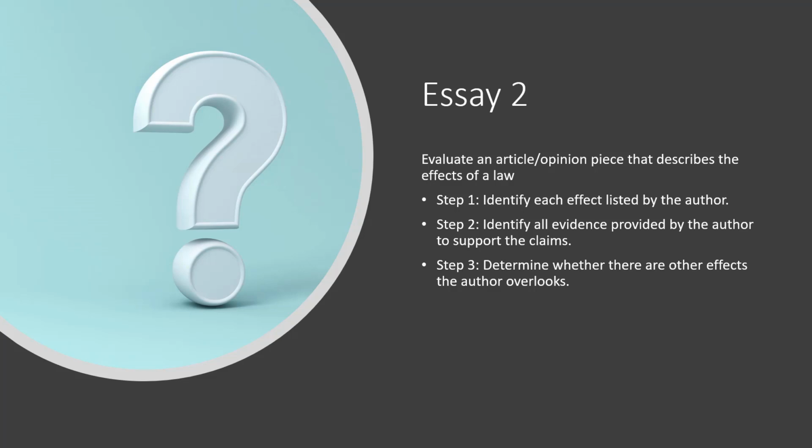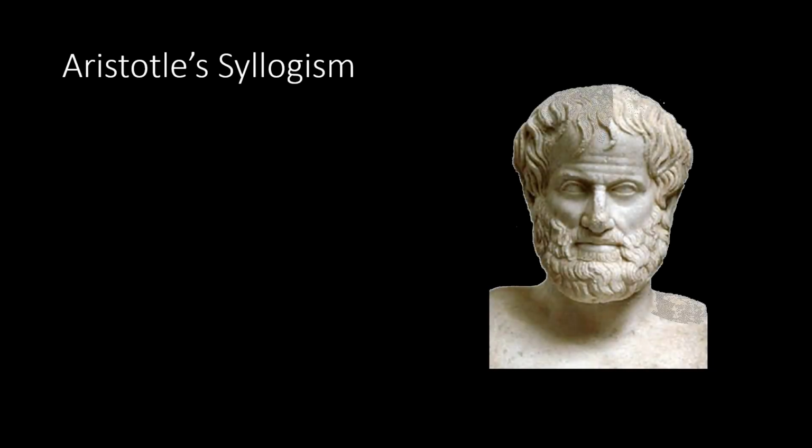You want to determine whether there are other effects the author overlooks. And finally, determine whether the logic is valid or whether there are fallacies. So, what are fallacies? Fallacies, here's a definition: an argument whose premises fail to support the conclusion. So, premises fail to support the conclusion. Now, I'll give you two examples here, one of an argument where the premises support the conclusion and one where they don't. So, this is Aristotle's famous syllogism.